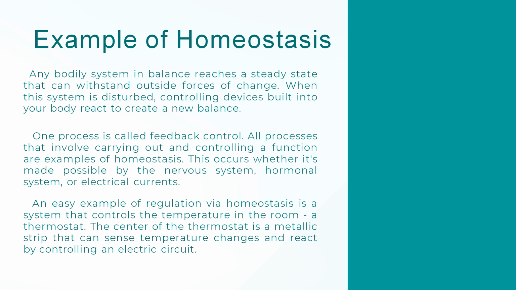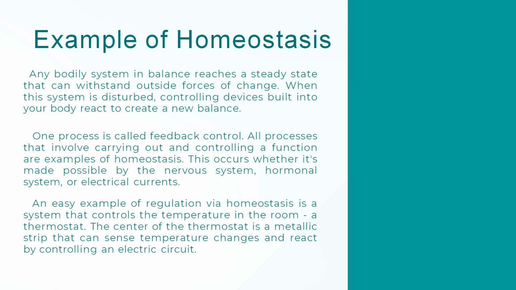Example of homeostasis. Any bodily system in balance reaches a steady state that can withstand outside forces of change. When this system is disturbed, controlling devices built into your body react to create a new balance. One process is called feedback control. All processes that involve carrying out and controlling a function are examples of homeostasis. This occurs whether it's made possible by the nervous system, hormonal system, or electrical currents.